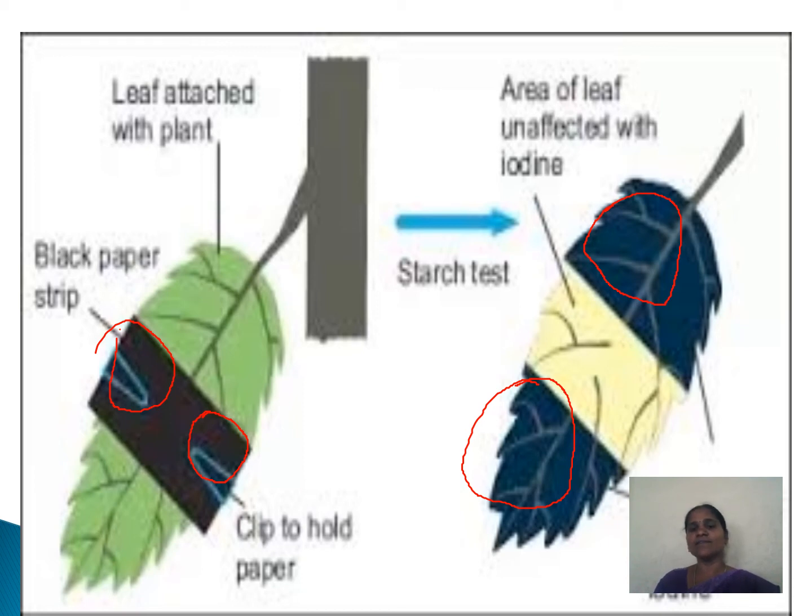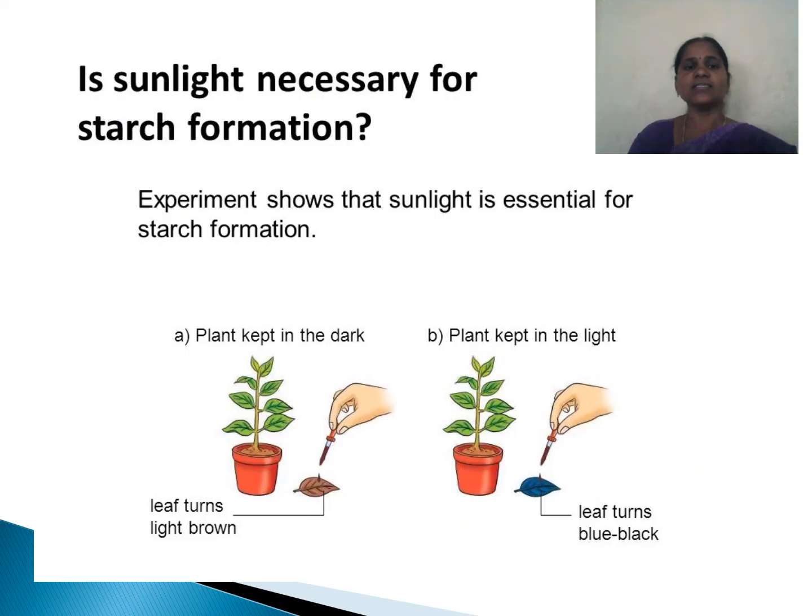The area of the leaf unaffected by iodine stays white only. It doesn't change, because we covered that part with the black paper strip, so the sunlight does not pass onto that particular part and it cannot change color. See, sunlight is necessary for starch formation. So this experiment shows that sunlight is essential for starch formation.